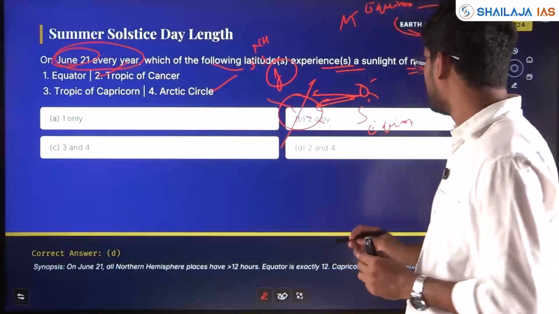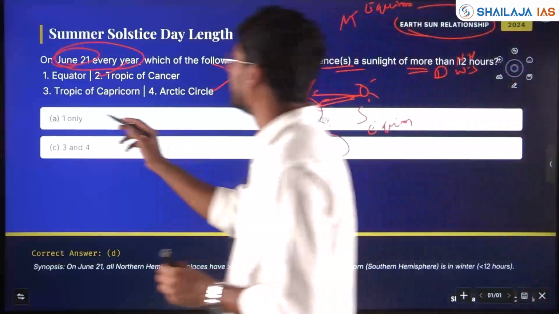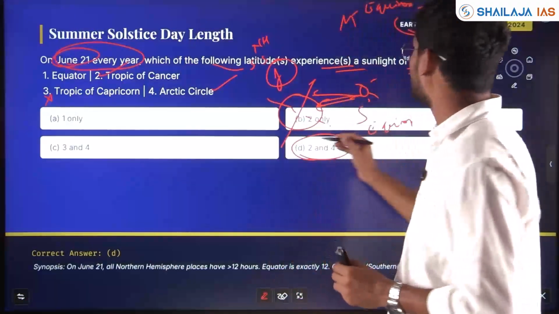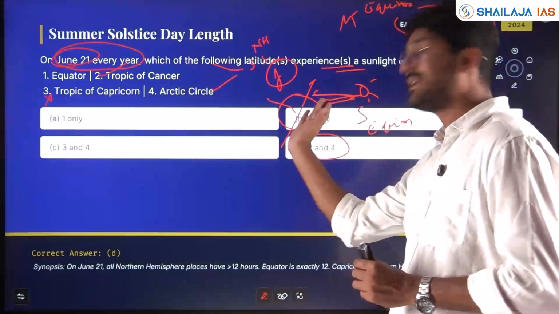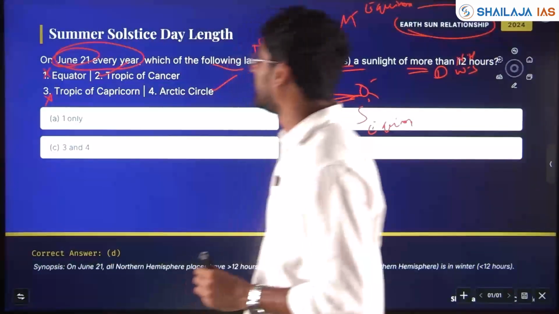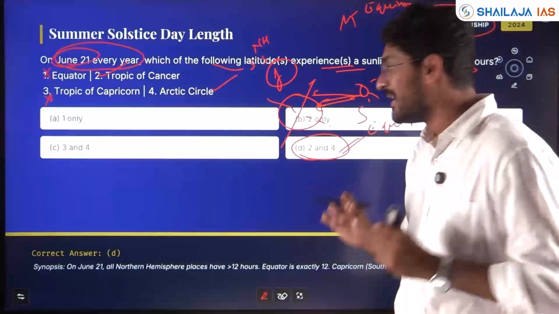So 2 and 4. Tropic of Capricorn will be getting less than 12 hours. Equator also will not be getting more than 12 hours. Maximum it can get is 12, but since a tilt is there, it will be getting less than 12 hours. So 1 and 3 are wrong, 2 and 4 are the two pairs that are correct, asked in 2024.